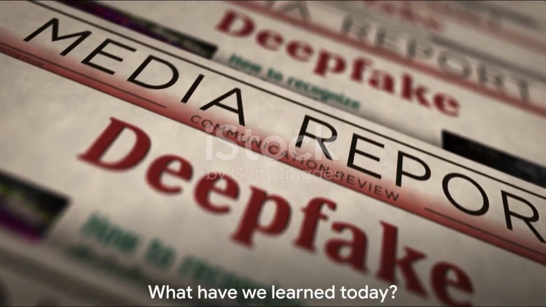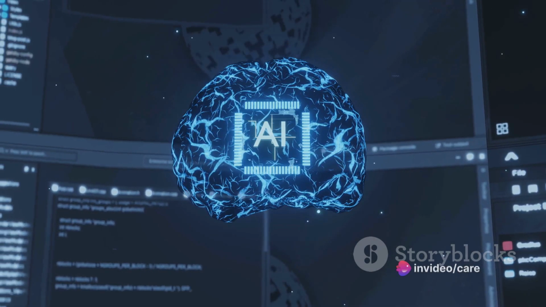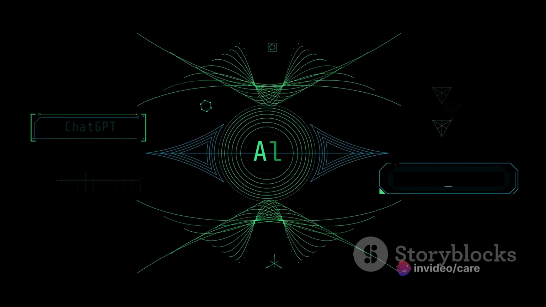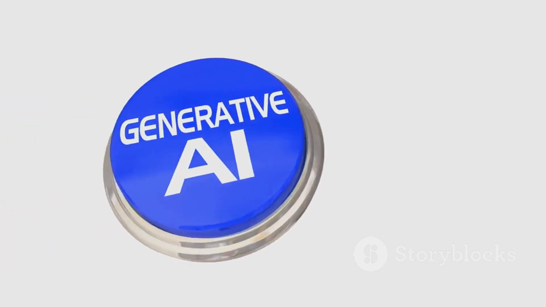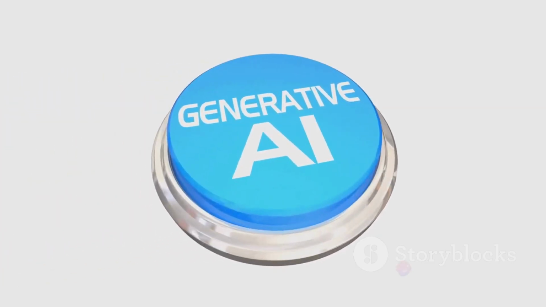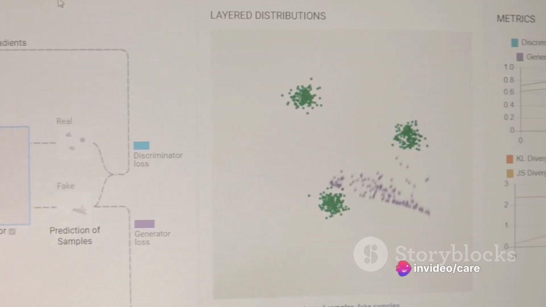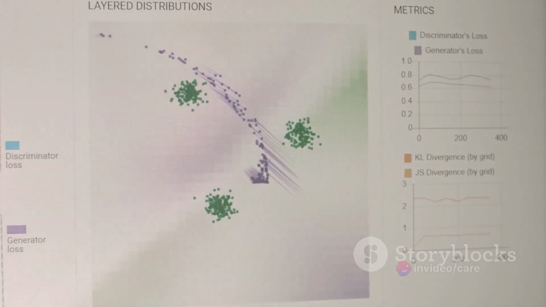So, what have we learned today? Firstly, generative AI is a type of artificial intelligence that can create new content from scratch. It learns patterns from large amounts of data and uses this understanding to generate new content. Secondly, generative adversarial networks, or GANs, are a popular type of generative AI. They consist of a generator that creates new content and a discriminator that evaluates the created content.